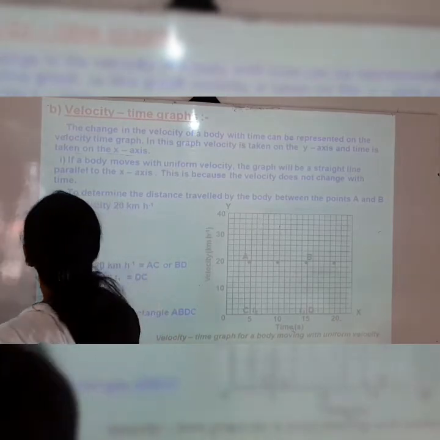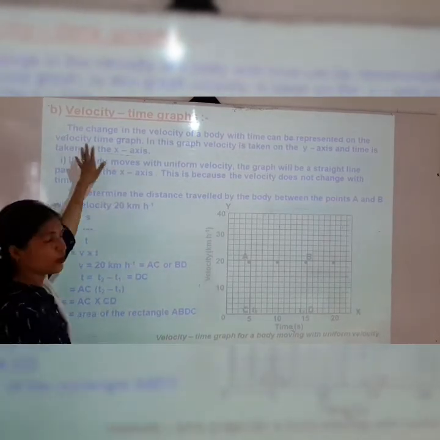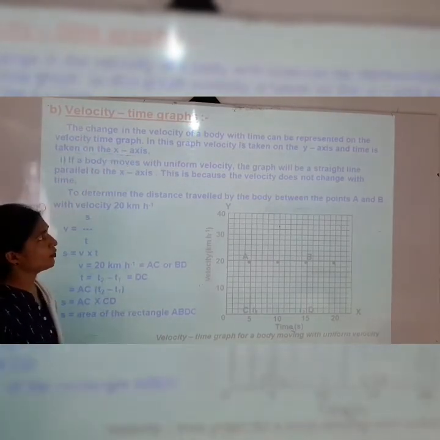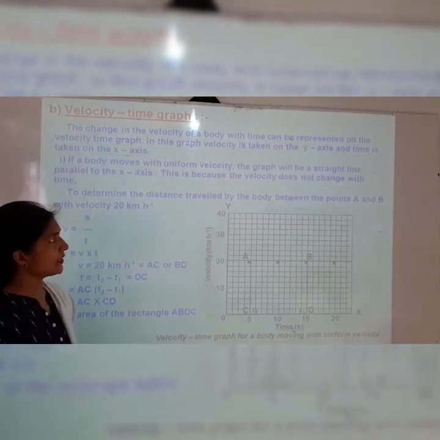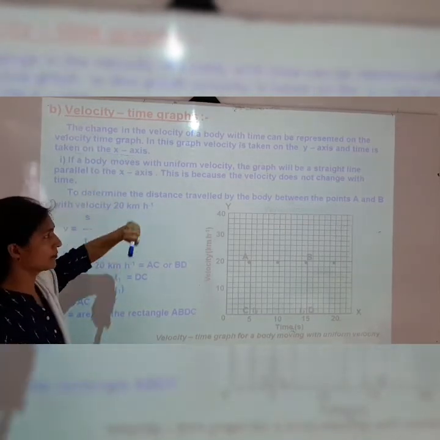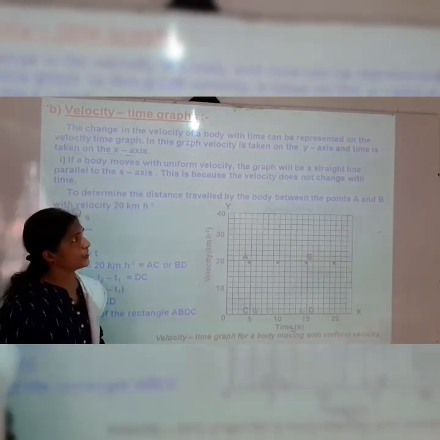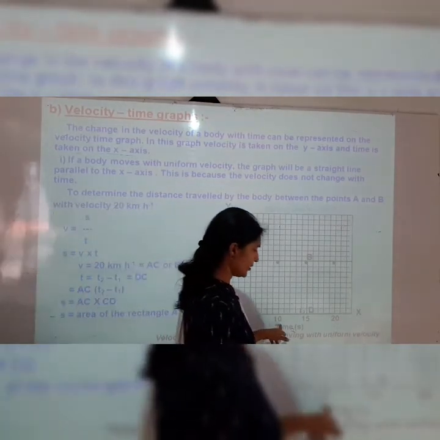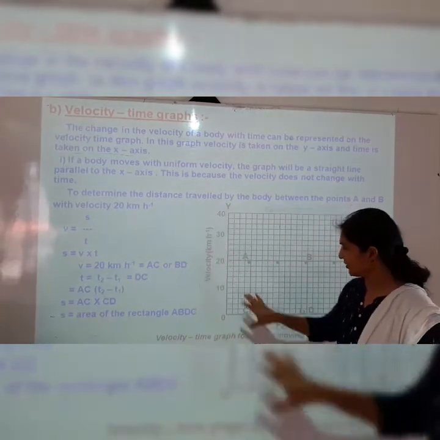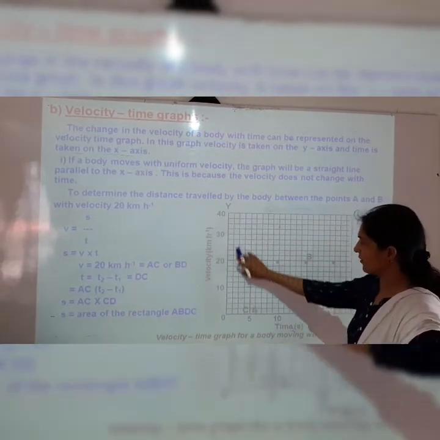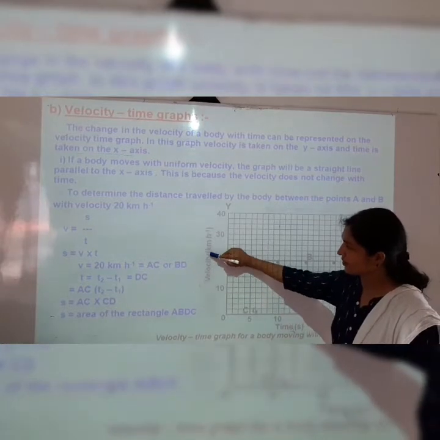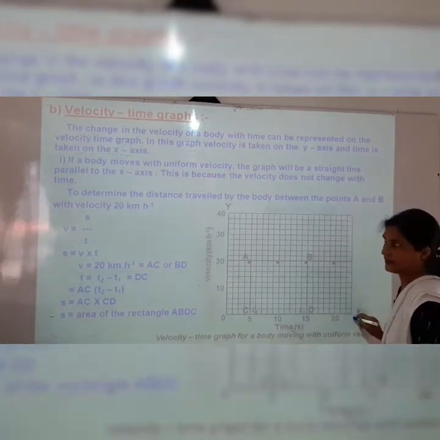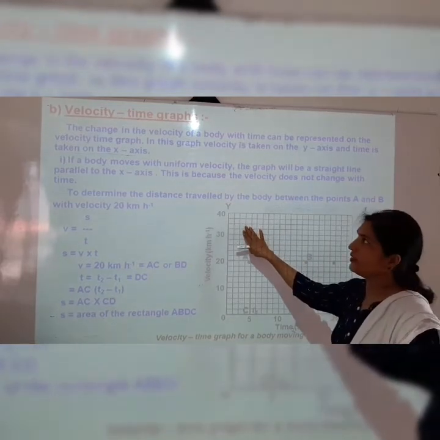Next point is the velocity time graph. So what is the velocity time graph? Here you can see the change in the velocity of a body with time can be represented on a velocity time graph. In this graph, velocity is taken on the y-axis and time is taken on the x-axis. You can see this is the graph paper, and here the velocity is shown on the y-axis and time on the x-axis. So this is the velocity time graph.